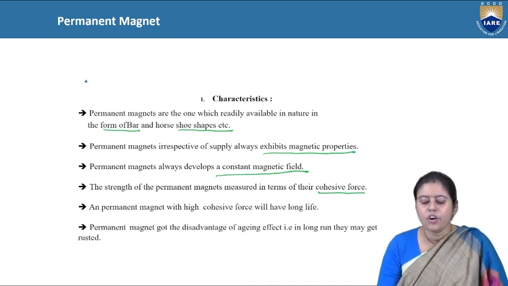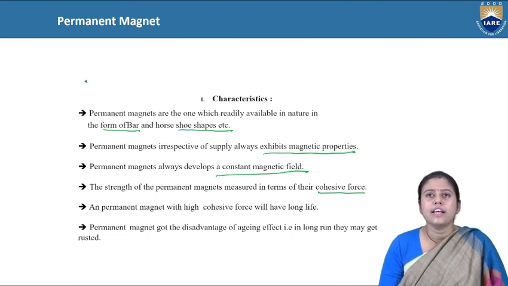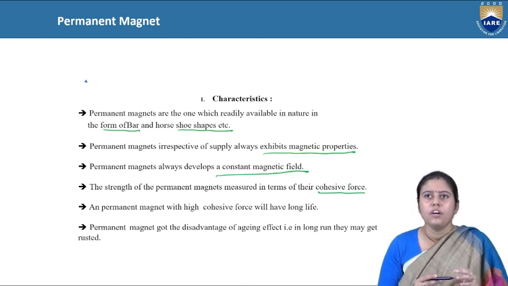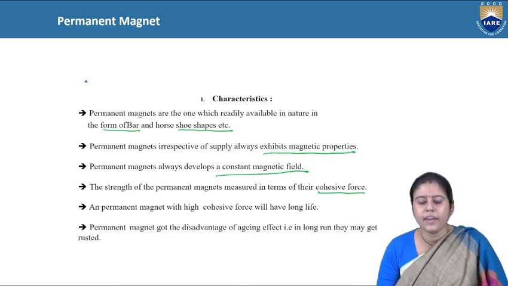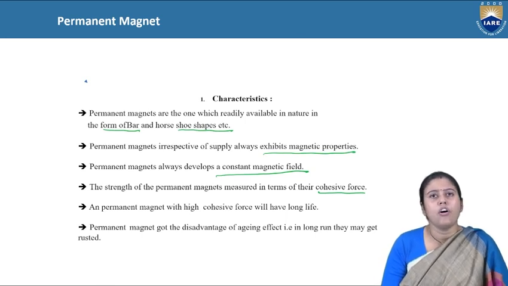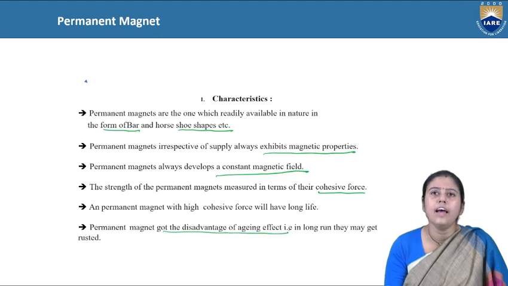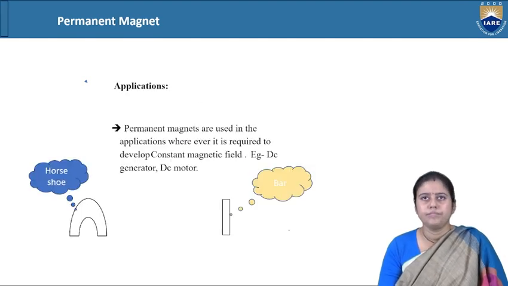A permanent magnet has the disadvantage of the aging effect: after a long time, due to changes in the environment, it may get corroded or broken. In the long term, it may also get rusted or damaged. So the main disadvantage is the aging effect.